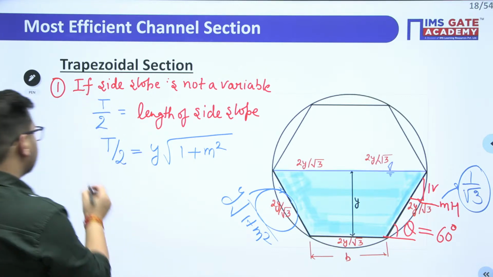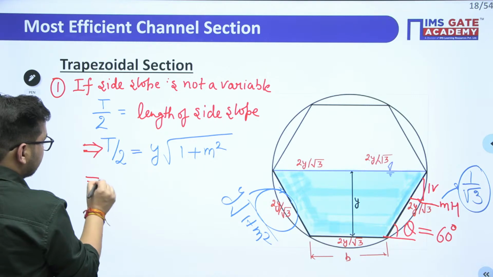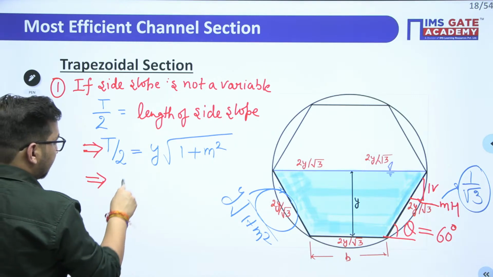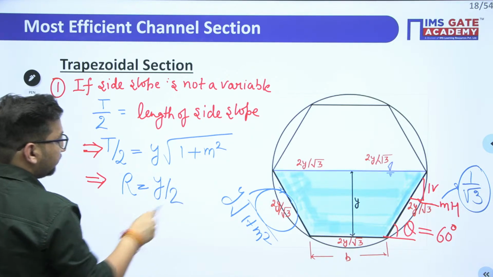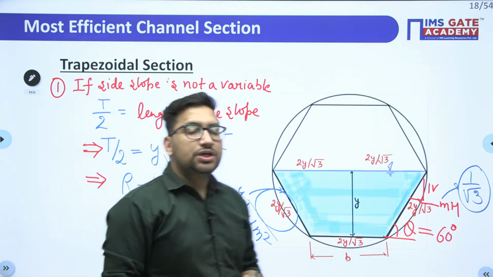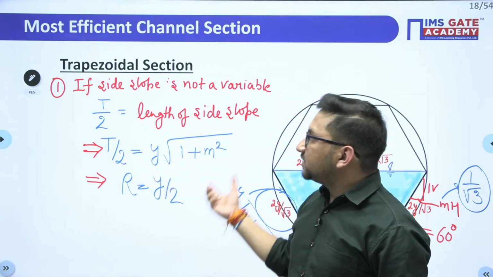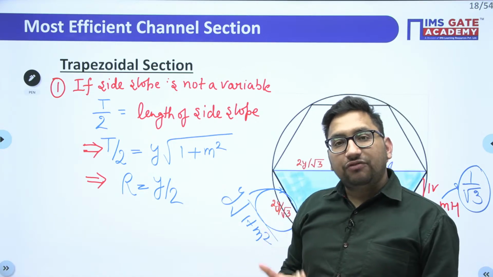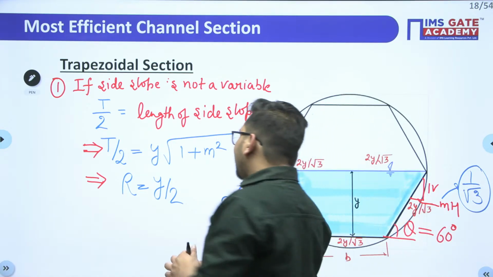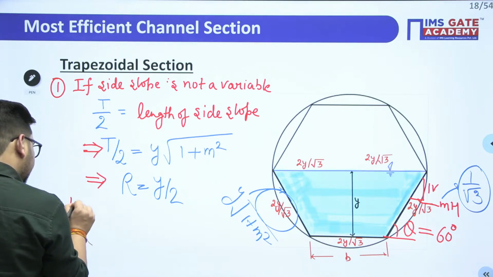Second condition is the R value, that is hydraulic radius, that is going to be equal to y by 2. So if the slope of channel you cannot vary, these two properties are for the most economical trapezoidal channel. But if you can vary the slope also, what will be the value of slope? Second case is if slope is variable.